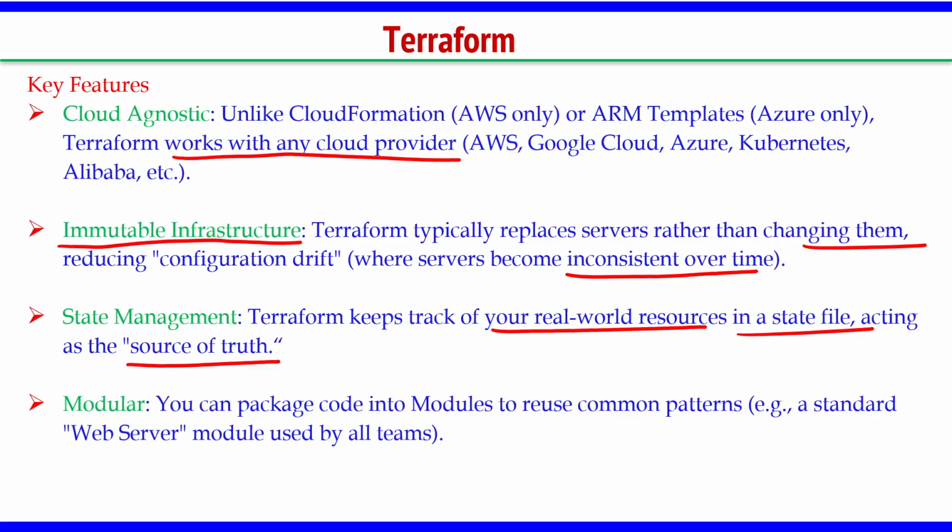What is state management? Your current status, current installations or current configuration settings of your machine are known by Terraform. It keeps track of that and has that information. It keeps track of your resources and knows what the existing resources are.